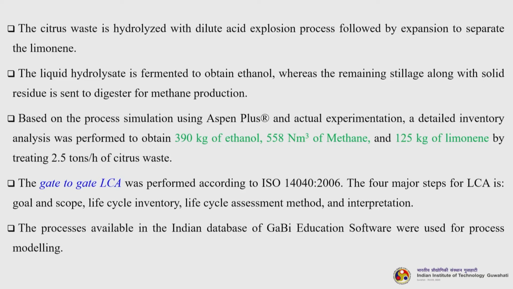Now, based on the process simulation using Aspen Plus and actual experimentation, a detailed inventory analysis was performed to obtain 390 kg of ethanol, 558 Nm³ of methane and 125 kg of limonene by treating 2.5 tons per hour of citrus waste. Now, the gate to gate LCA was performed according to ISO 14040:2006. The four major steps for LCA are goal and scope, life cycle inventory, life cycle impact assessment and interpretation. This we have already discussed. Okay. Now, the processes available in the Indian database of the GaBi education software were used for the process modeling.